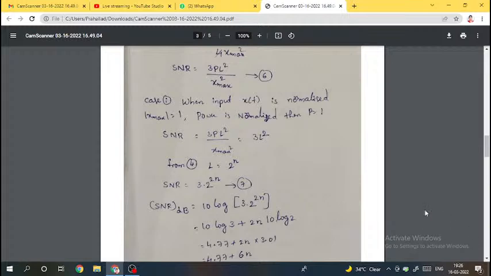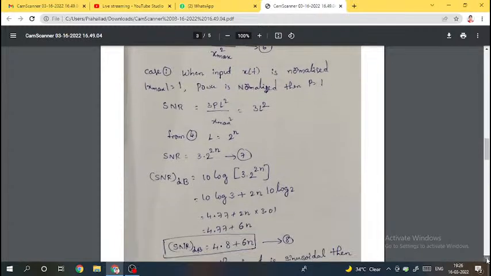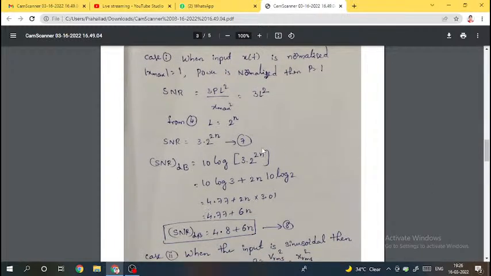Now, the signal to noise ratio in terms of dB. Sometimes they will ask to calculate in terms of dB, or they will give the value in terms of dB, then we need to convert into normal value. So that's why we represent signal to noise ratio in terms of decibels, which is equal to 10 log of 3 into 2 power 2n. Log of a b is log a plus log b.